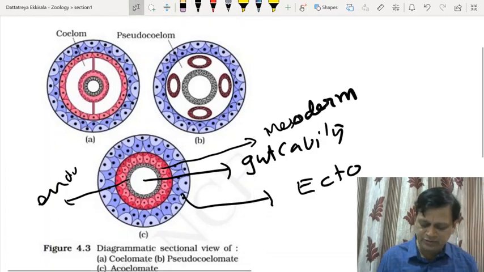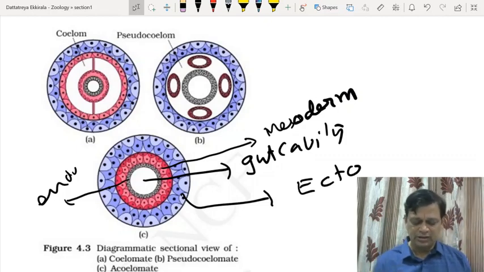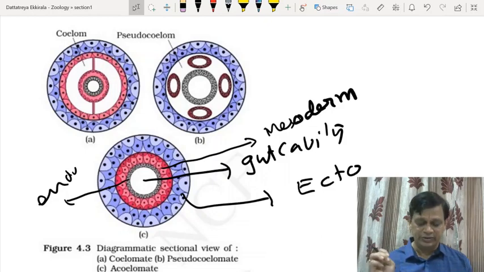If you observe this plan, there is no cavity, right? That is present in Platyhelminthes, the acoelomate condition, animals without a body cavity.